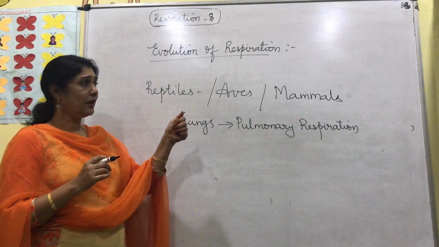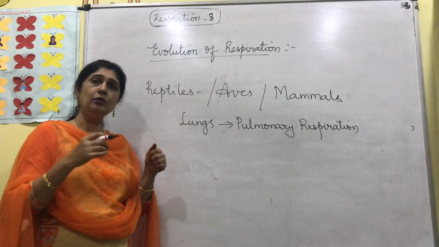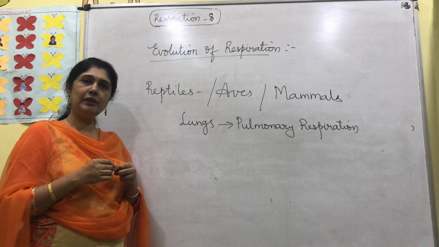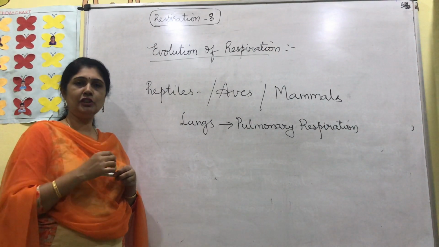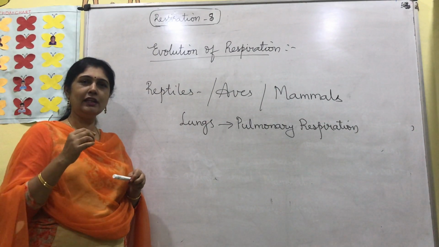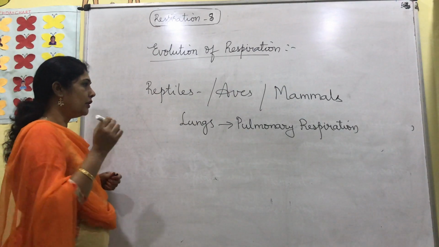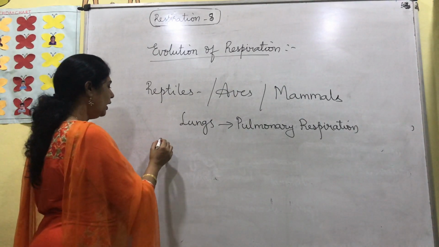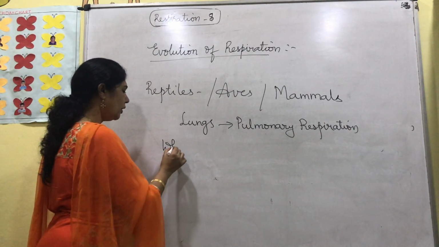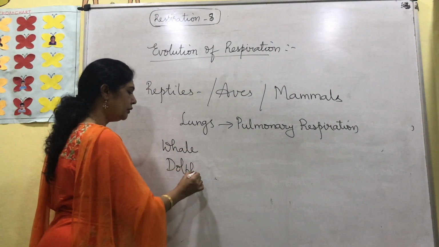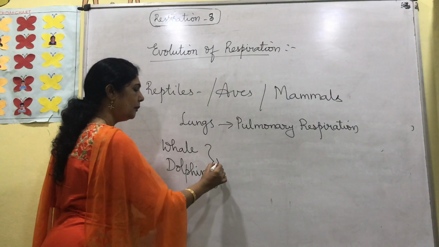Among the mammals, we have already learnt how in the human body the lungs take a major role in the exchange of gases. Similarly, let's talk about the other mammals also. If I talk about a whale and a dolphin, they are no doubt mammals.